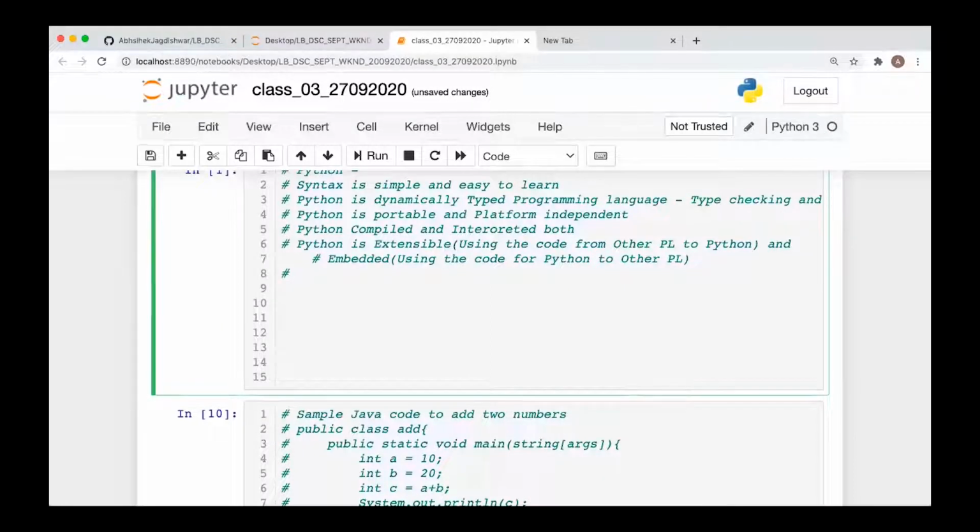Okay. Now, the next feature of Python is that Python comes with batteries included. That is the official term for the modules and packages which come built in with Python. Like there is the math module, sys module, OS module.